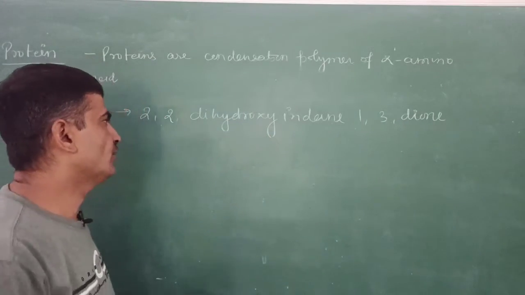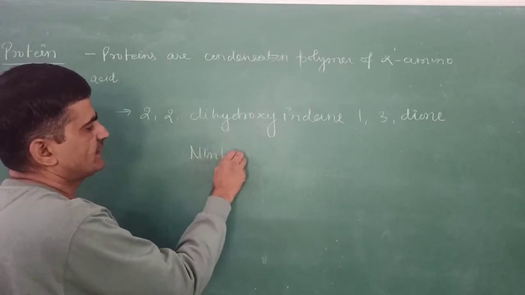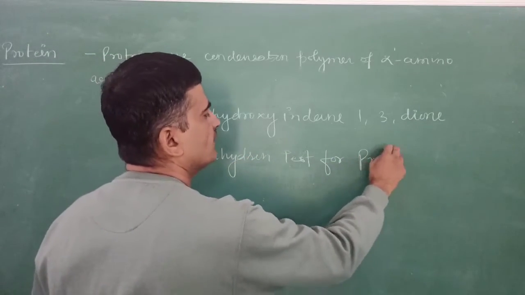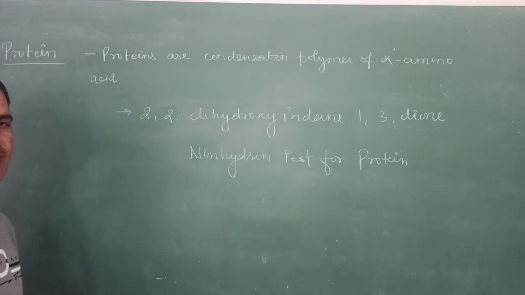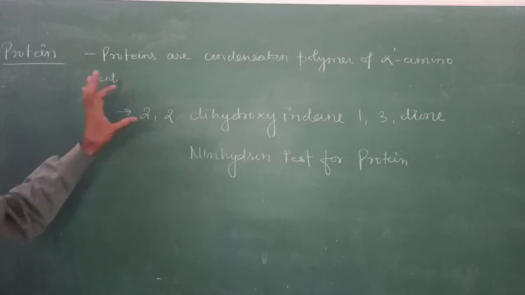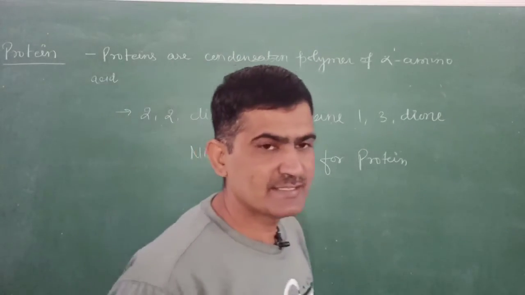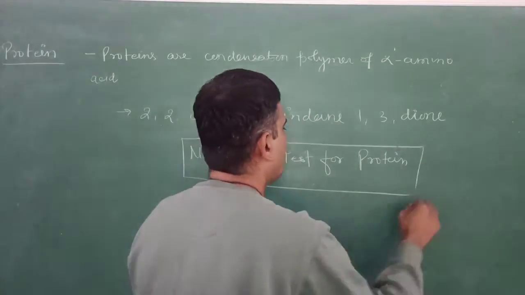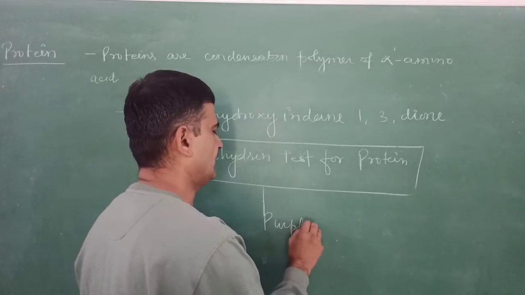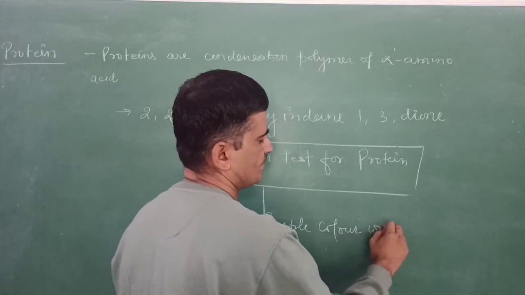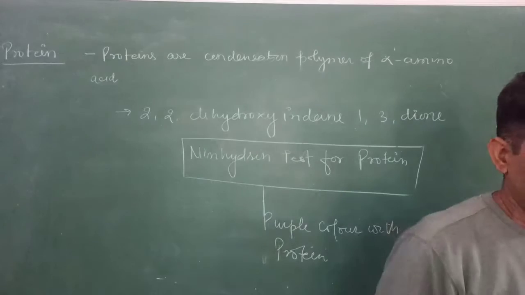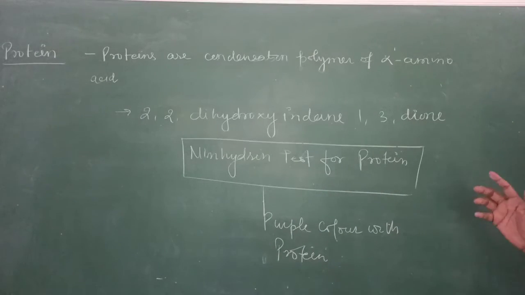This is known as the ninhydrin test. The ninhydrin test for protein. The chemical we use for testing protein is 2,2-dihydroxyindane-1,3-dione, and this is known as the ninhydrin test, and it gives a purple color with the protein.